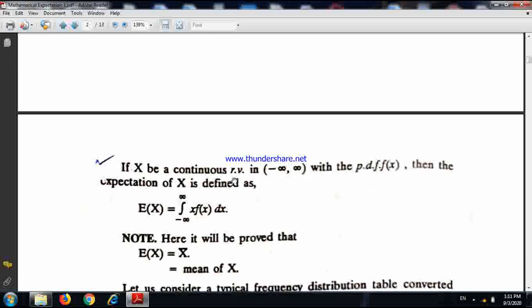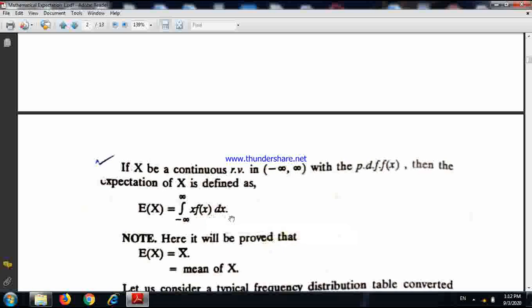So if x is a continuous random variable with PDF f(x), then the expectation of x is defined as, we replace summation by integration: integral from minus infinity to plus infinity of x times f(x) dx. So here also the concept remains the same: sum of the product of the values with the corresponding probability.